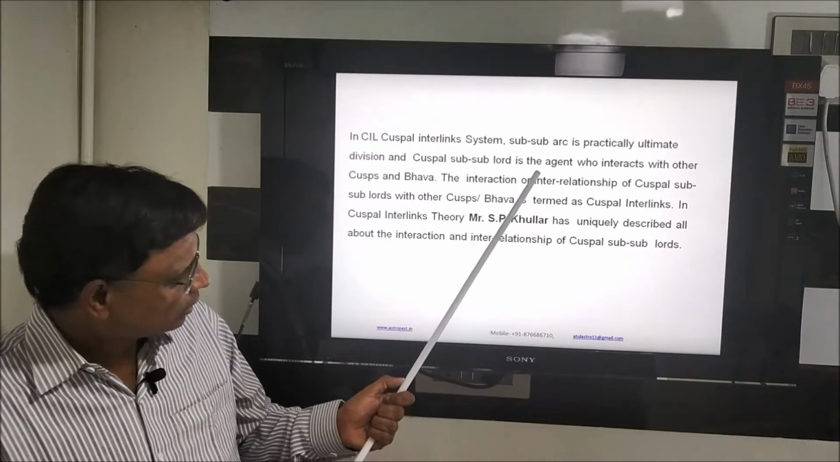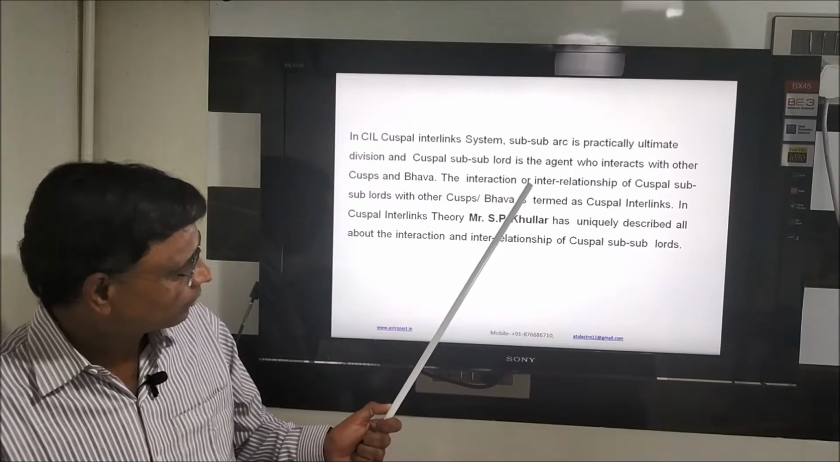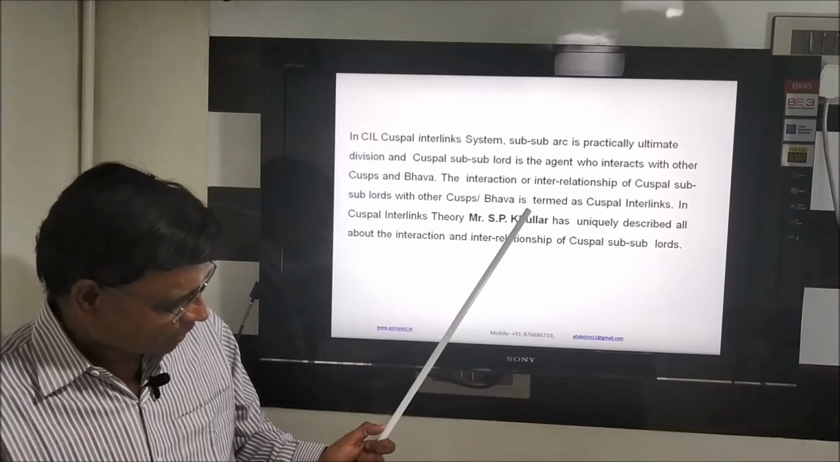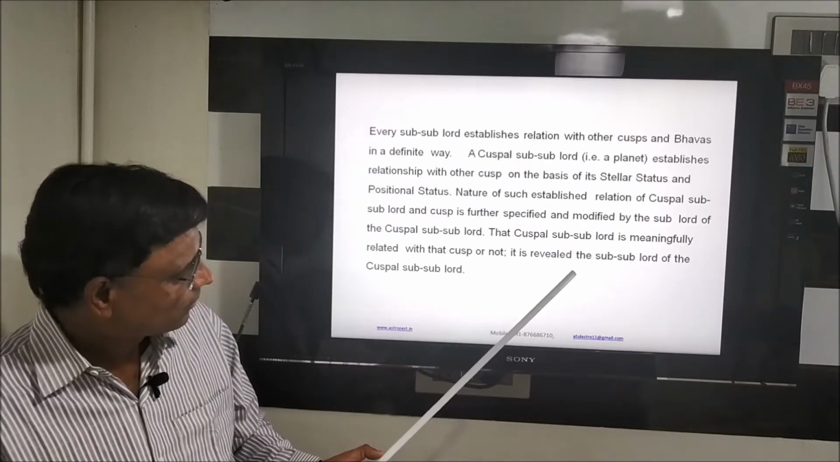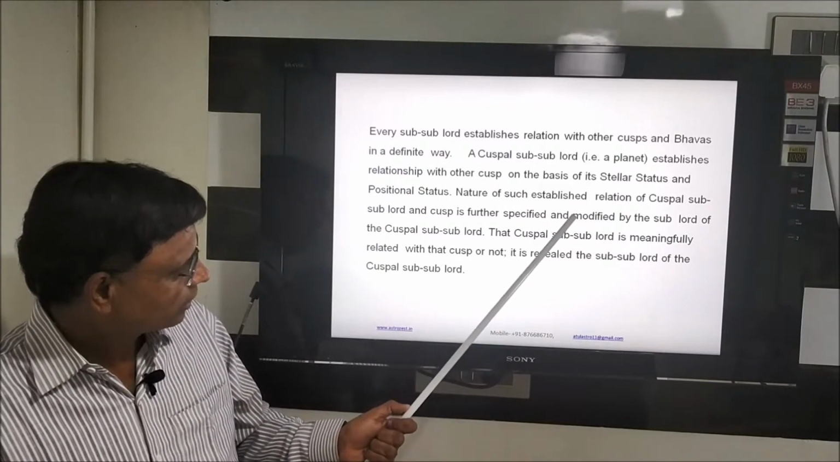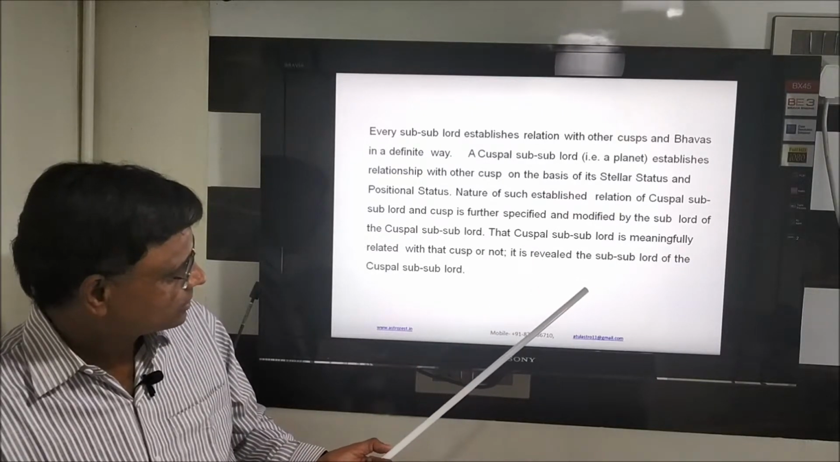Sub arc, I told you initially also, sub arc is very important. First, the sub you can find out: what the horoscope is in your hand, what you can do in your life, is seen very well from this cuspal interlink system. So you can see this, the stellar status, other basis. What is stellar? I get the sublord of the cusp. You see what the basics of this cusp are.